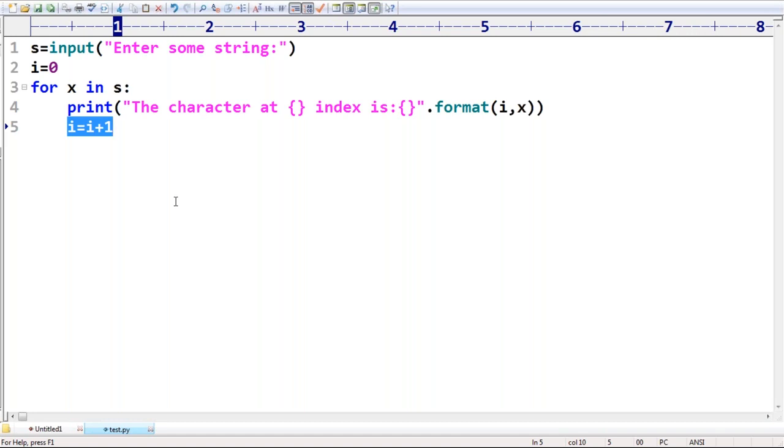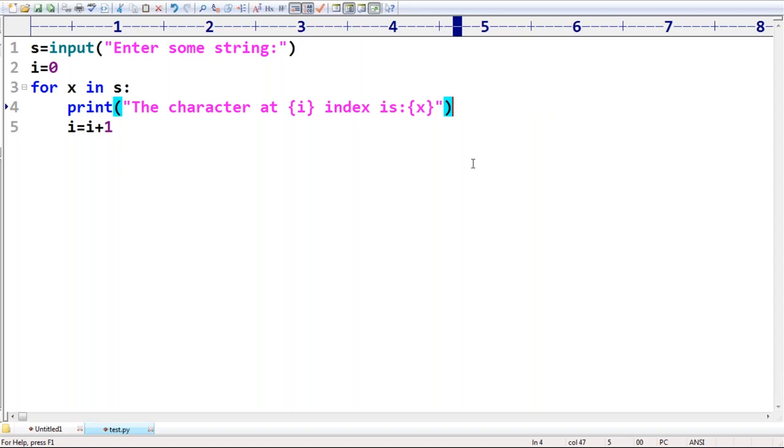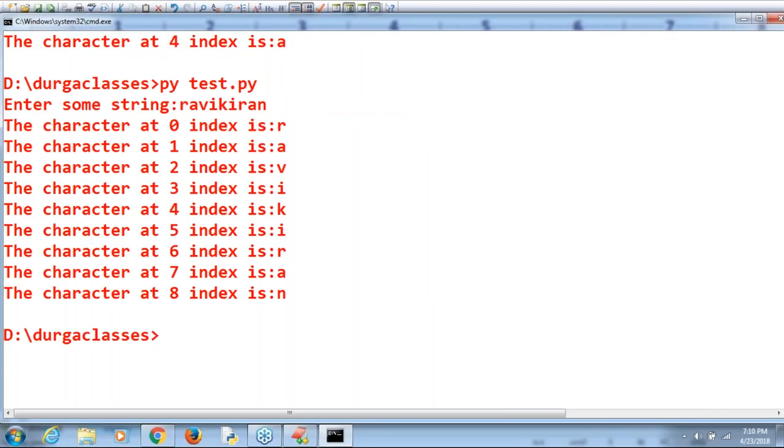Okay, you can't use i and x like that. Compulsorily we require to use the format method, mandatory. If you just consider i and x, what will happen is this i and x will be printed directly. It won't take the corresponding values. It is treated as a string only.